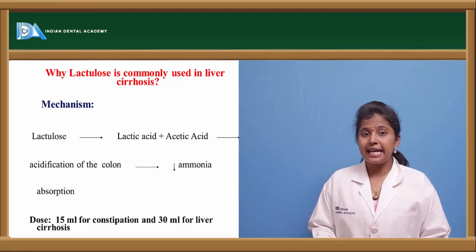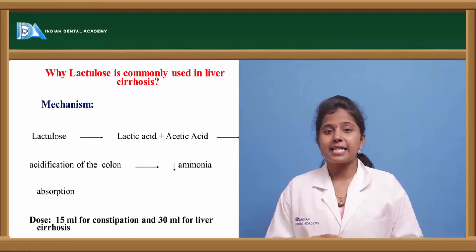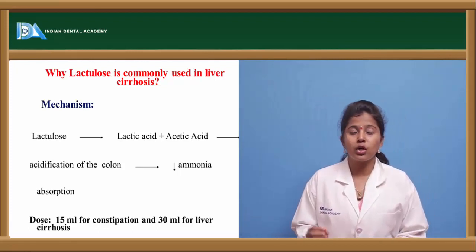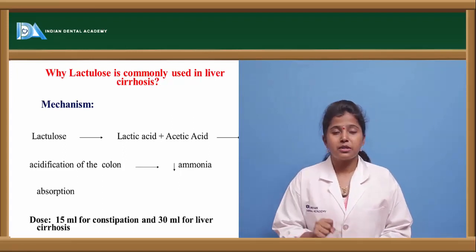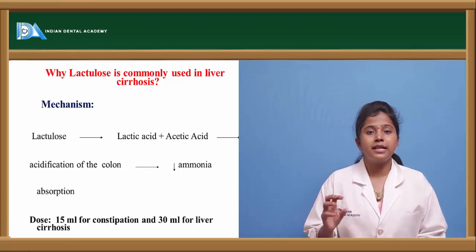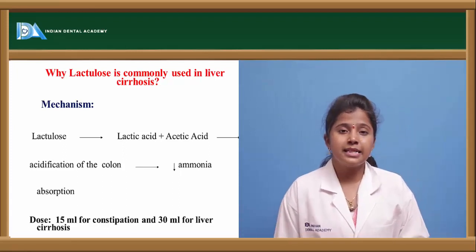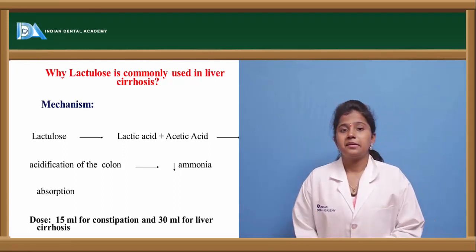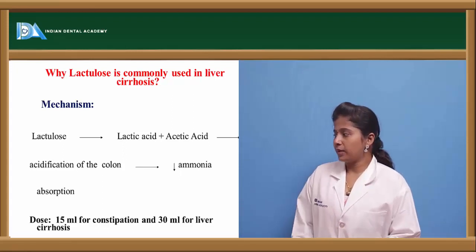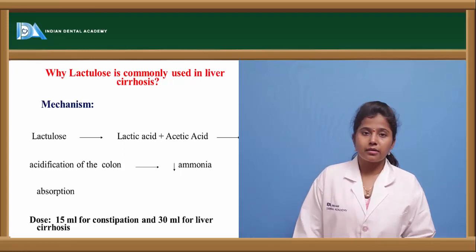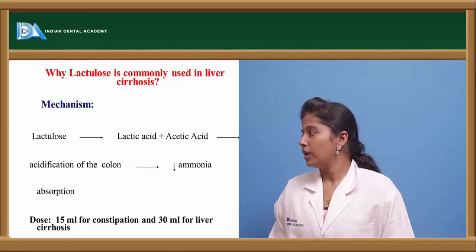So lactic acid and acetic acid, when an acid environment is created in the colon, neutralize or decrease the ammonia absorption. When ammonia is absorbed in lower amounts, liver cirrhosis can be prevented. In this way they act, and this lactulose is very useful for liver cirrhosis.